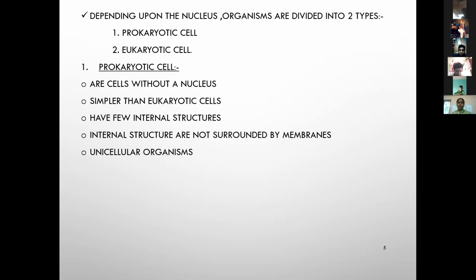So the genetic material is simply spread in the cytoplasm of the organism. Such organisms are called prokaryotes. What are prokaryotes? Prokaryotes do not have a nucleus and do not have a nuclear membrane. Example is E. coli.